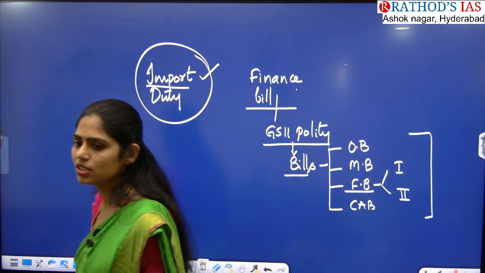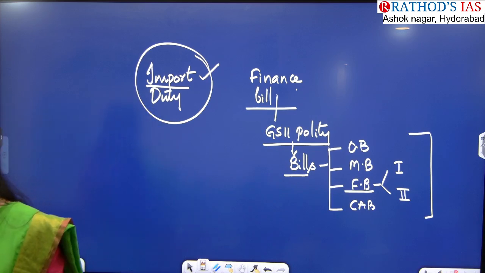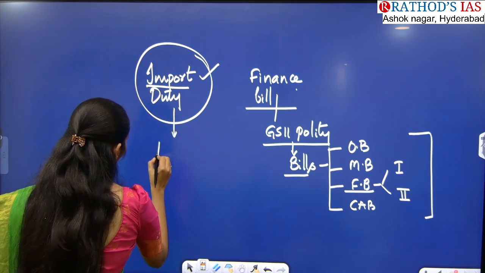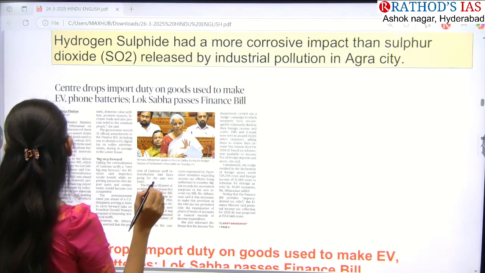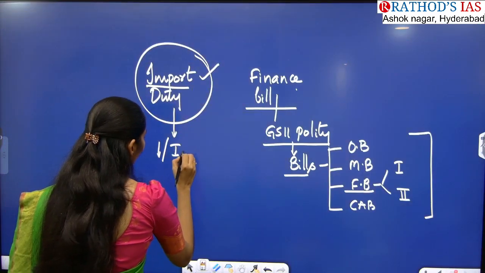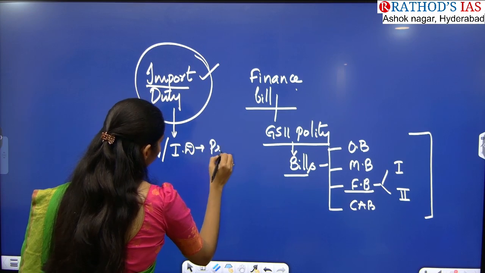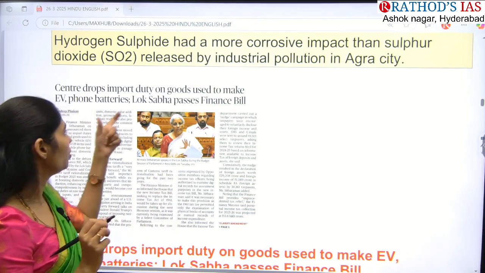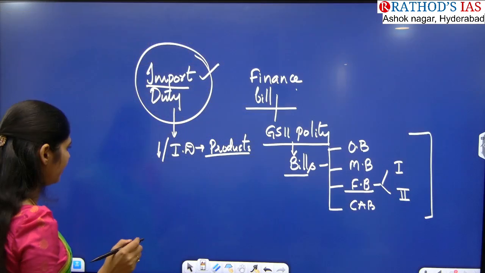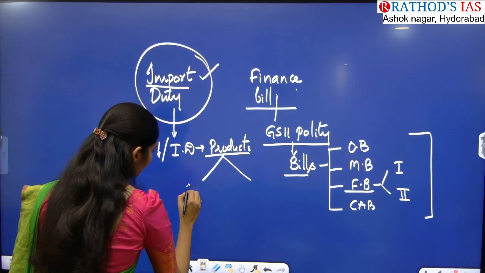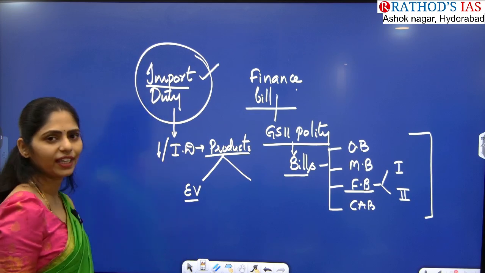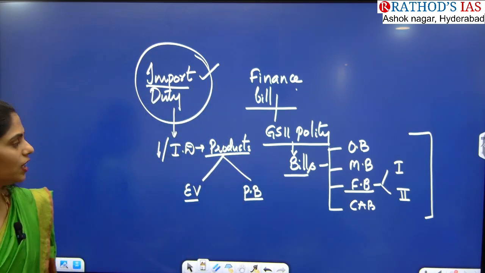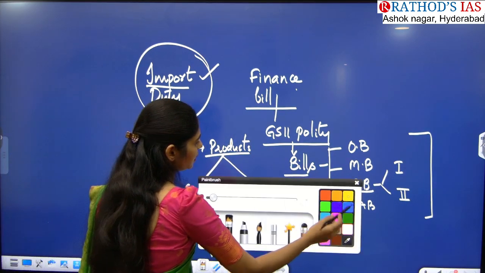Why are we doing imports? Especially to satisfy the needs and wants of the people. Okay, so what is this article saying? So we are going to decrease import duty on certain products. So what are those products? The products which are used to make electric vehicles and phone batteries. So on those products which are used for production of EVs, that is electric vehicles, and phone batteries, we are going to decrease. Okay, so why do we have to decrease this import duty?